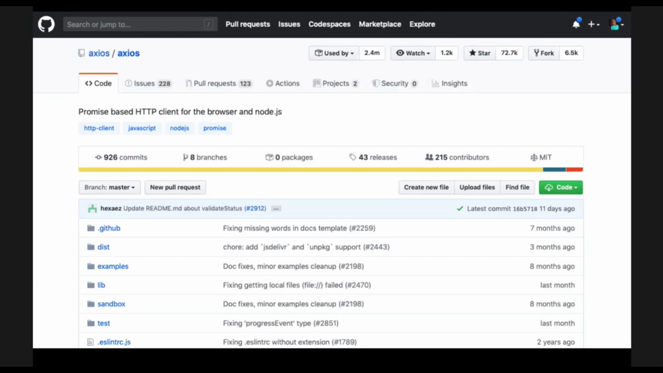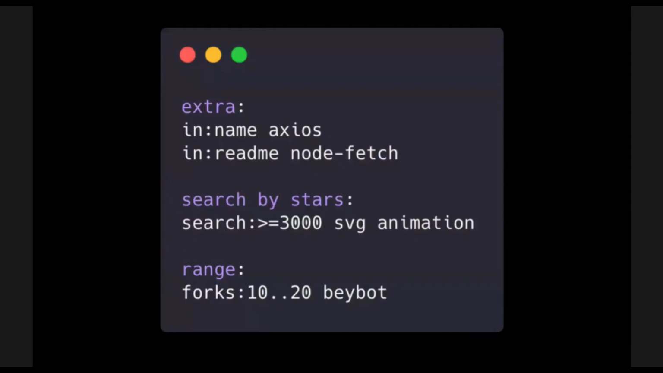My problem was I was not using the proper search feature. So in search, you have these different flags we can actually enable as you're searching. If I was searching for any repos with the name Axios, I would have found it. Even if I was searching in the README for the term node fetch, because those are mentioned in the Axios library, it would have shown up for me. Also, you can search by stars. I've been working on SVG animations, and I want to find any projects that have more than 3,000 stars. I'm able to find that.